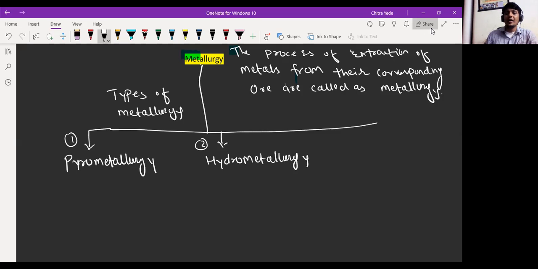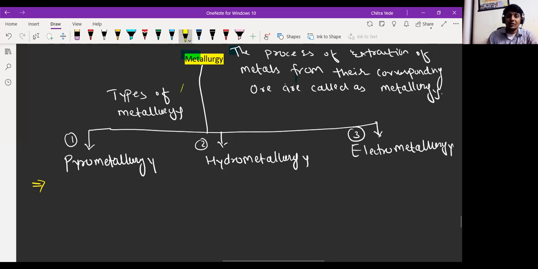And last but not the least, we have electrometallurgy. It is the third part. So we will understand all these types of metallurgy one by one. First we are going to understand pyrometallurgy.